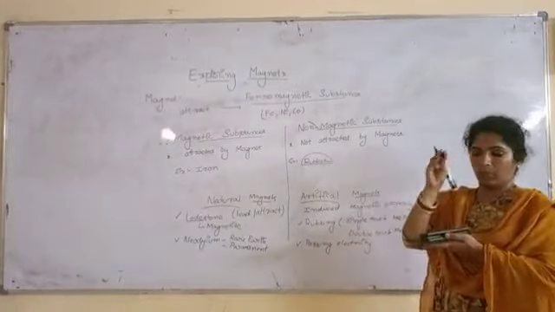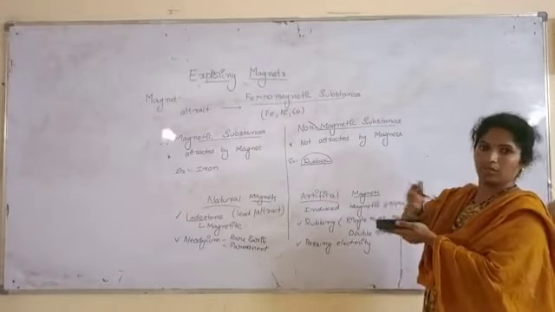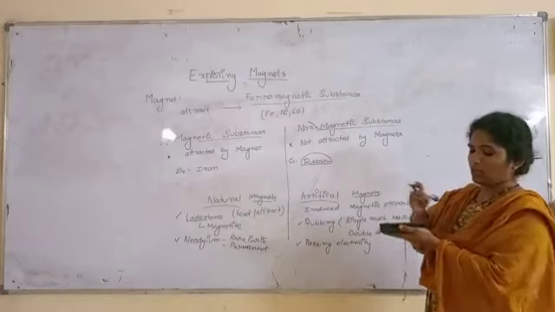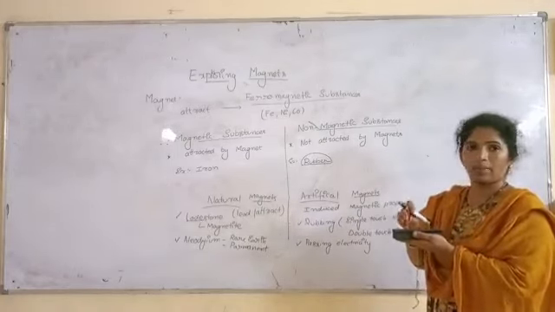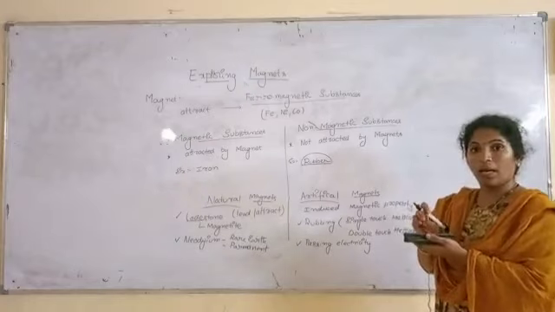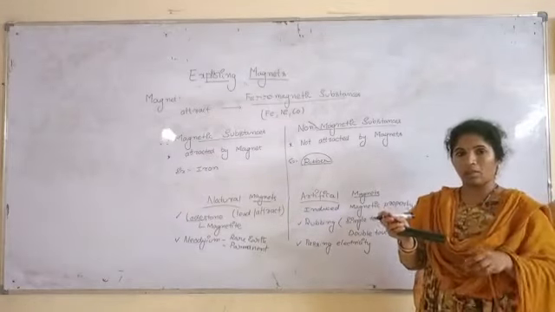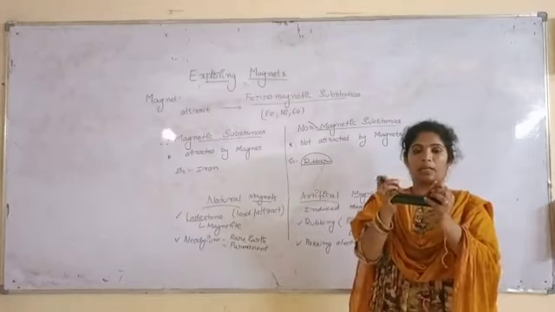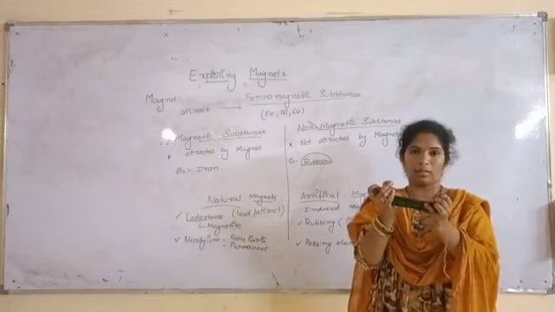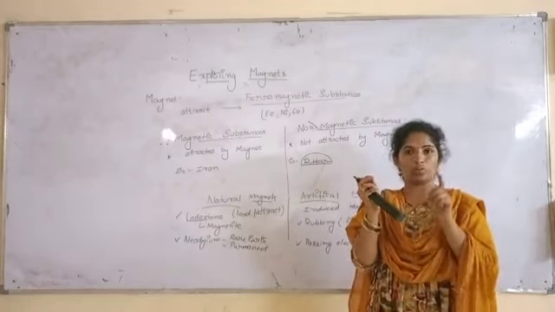If I take any pole and rub continuously like this, this iron plate will get the property of attraction, magnetic property. Double touch method: if I take two magnets, place them here and rub continuously like this, then also it can induce the magnetic property.